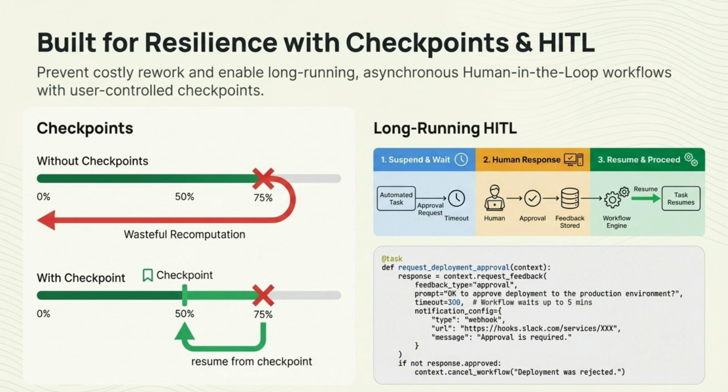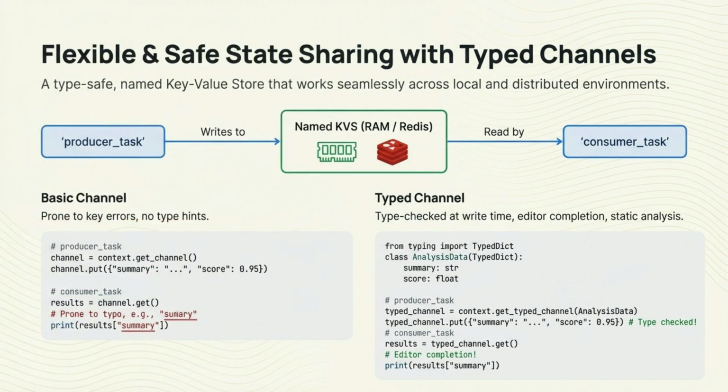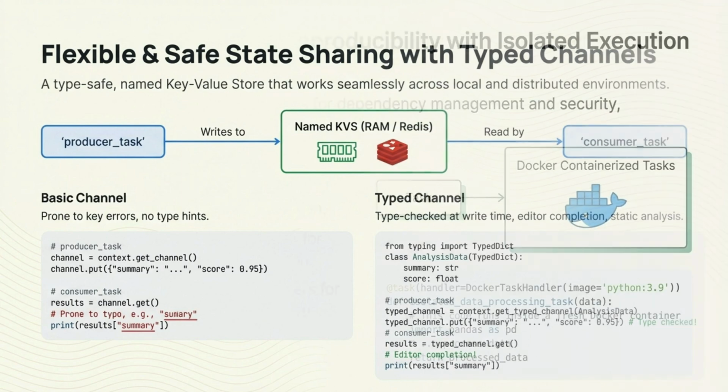Checkpoints allow workflows to resume from known states, avoiding unnecessary recomputation. Human-in-the-loop support allows workflows to pause, wait for external approval, and resume safely. These patterns are essential for production systems involving review, governance, or deployment. Graflow provides typed channels for sharing state between tasks. Compared to untyped key-value approaches, this reduces runtime errors, improves editor and IDE support, and behaves consistently in distributed environments. State becomes safer and easier to reason about.